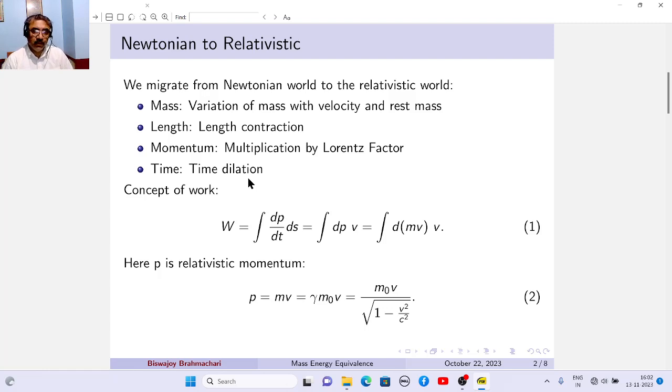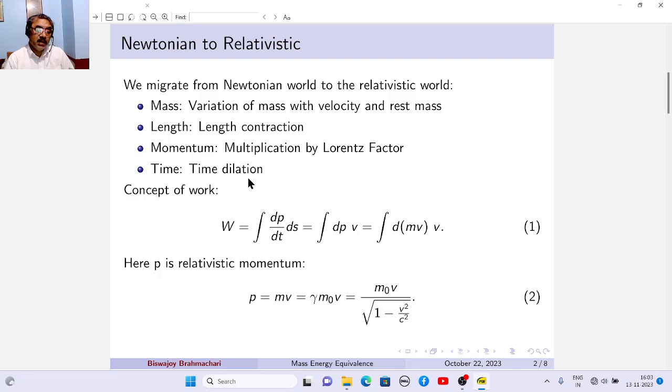My measurement of time and my friend's measurement of time, who is moving with respect to the S frame, will be different because he will experience time dilation. The clock which is at rest in the S frame will be running slowly with respect to my moving friend. So when we migrate from the Newtonian world to the relativistic world, the ideas of mass, length, momentum and time all need modification.